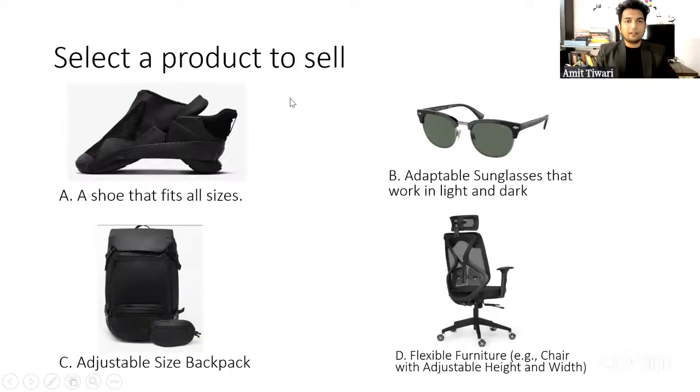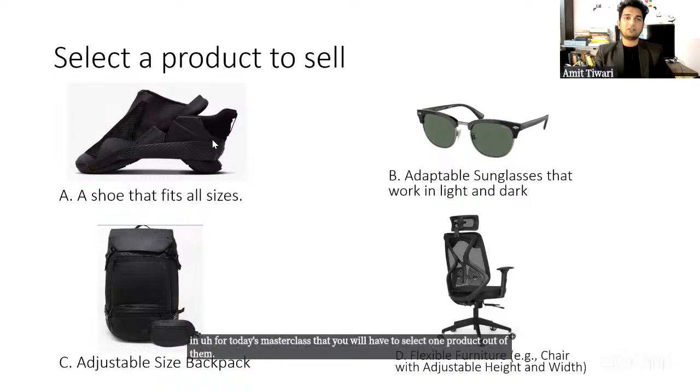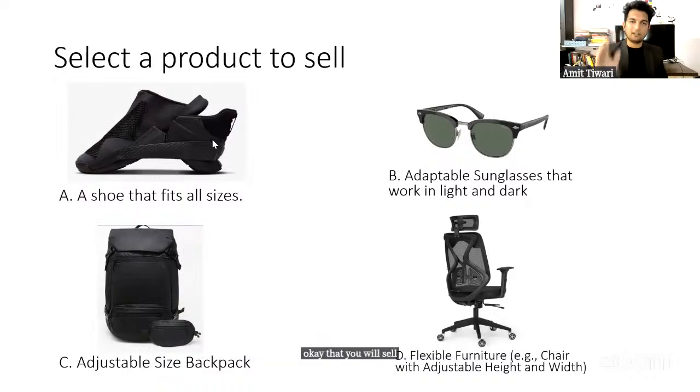All right, so now you need a product to sell. For education purposes, I have these 4 products for today's masterclass, and you will have to select one product out of them that you will sell, just for learning purposes.